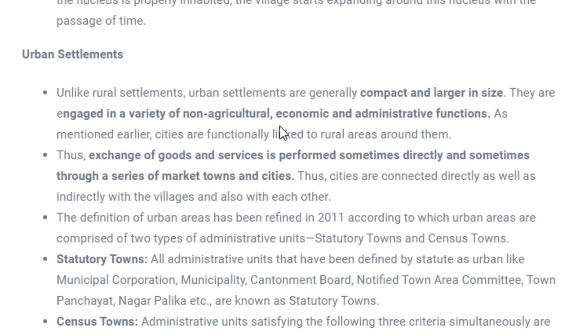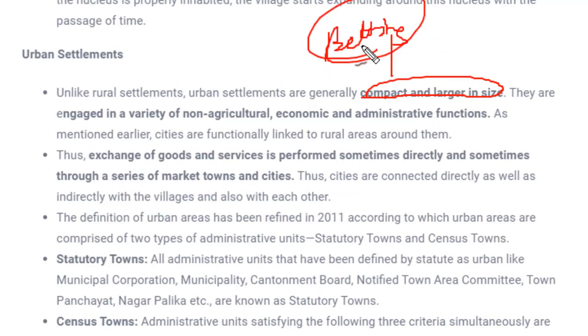Next up is urban settlement. So what would be the urban settlement? Again, the structure or the housing in cities would be termed urban settlement. If you have been to any city, you know very well how houses are made. They are very compact and larger in size as compared to villages, because people in cities believe in a better living standard. They need space and lots of things. For that very purpose, the houses are very compact. That means no space is left between two houses.